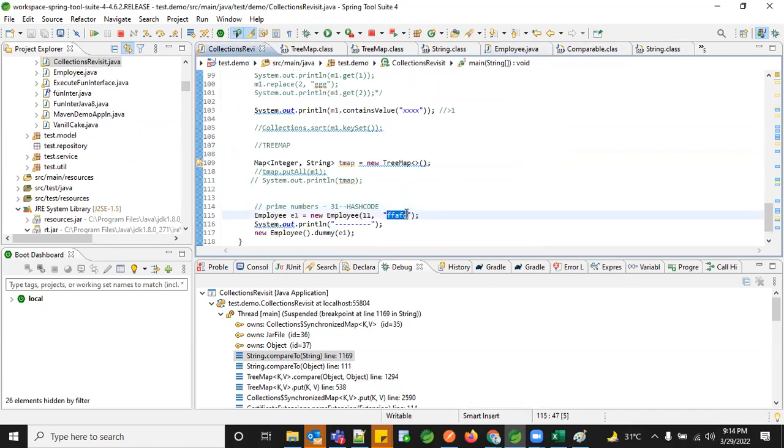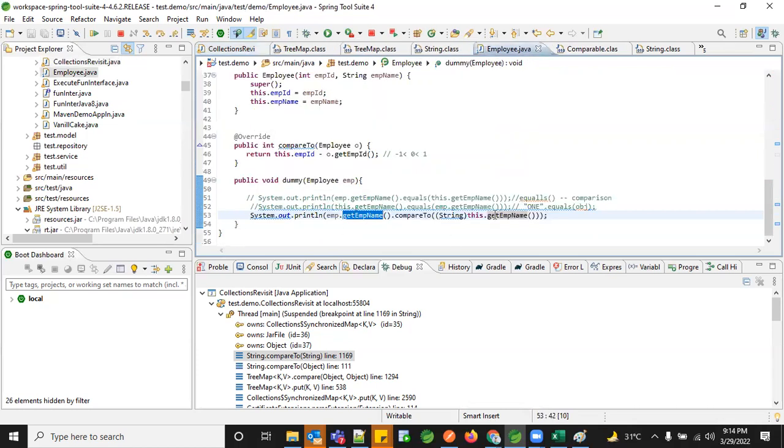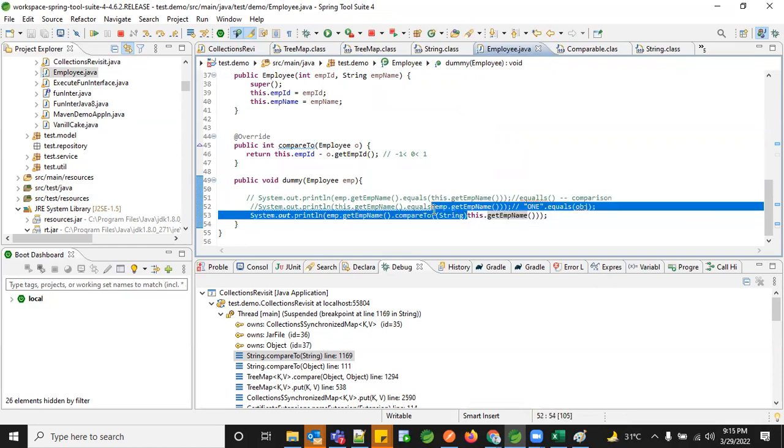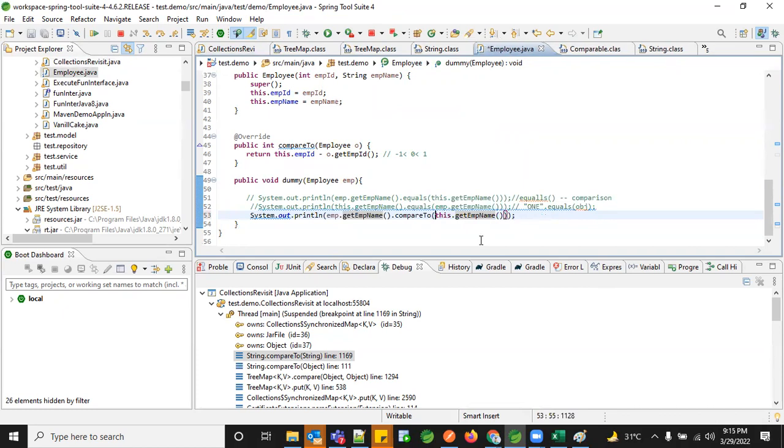This holds a value of ffafp. So what would be the length of this one? In the case of this.getEmployeeName, even if I'm not doing this, what would be the length of this.getEmployeeName? Will null hold any length? Will null hold any value here?